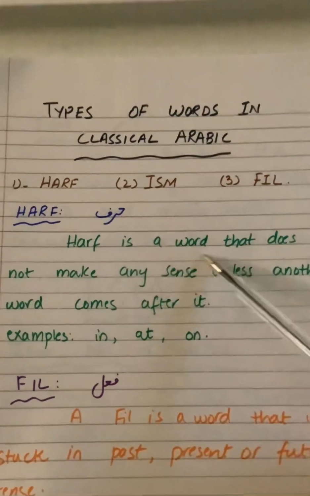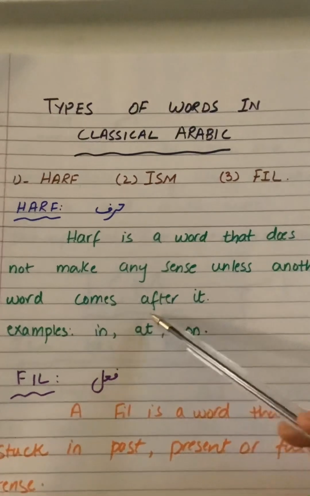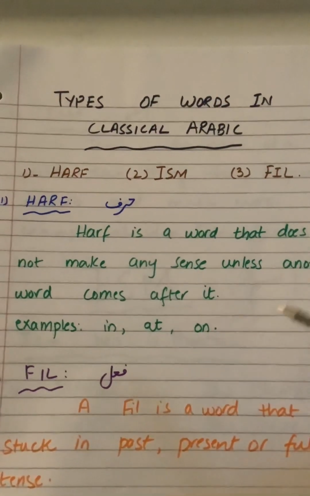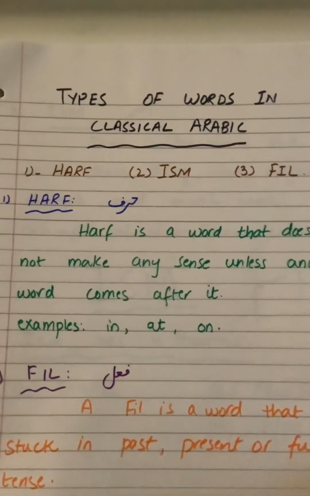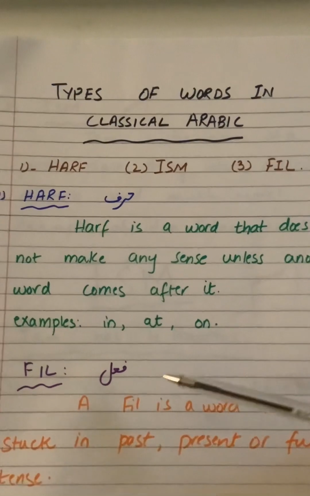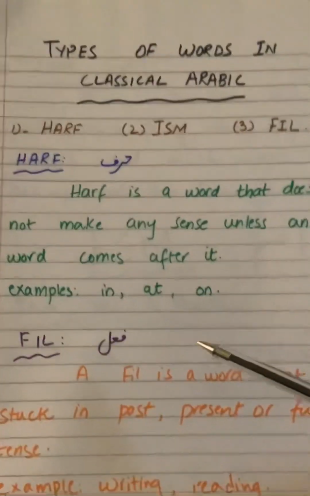A harf is a word that does not make any sense unless another word comes after it. Like for example, in, at, on, of. All these words don't make any sense on their own unless another word comes after them. These kinds of words are called harf.